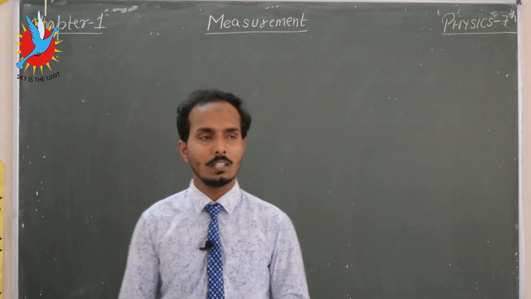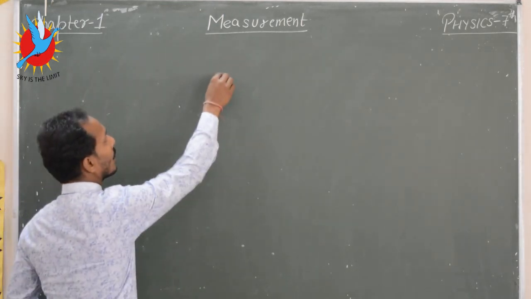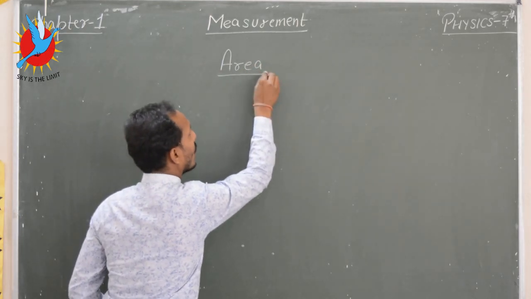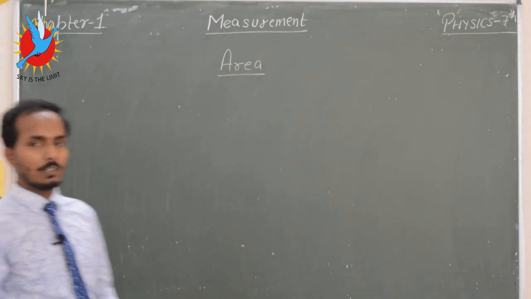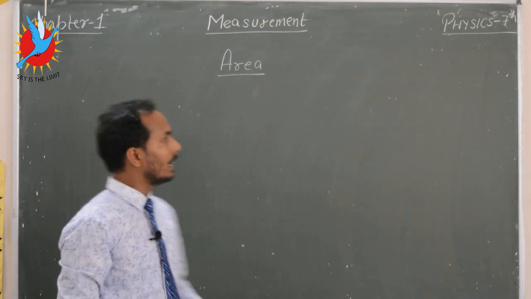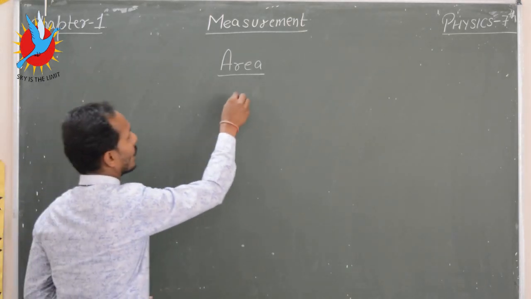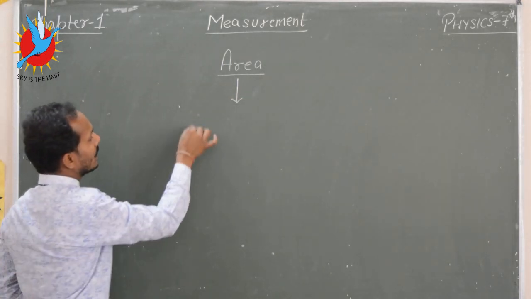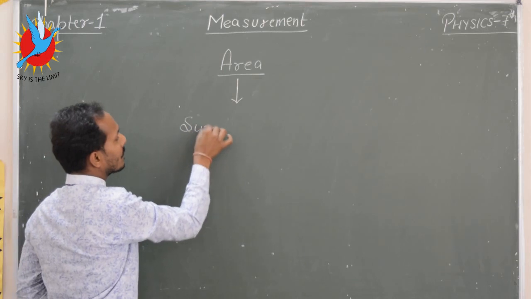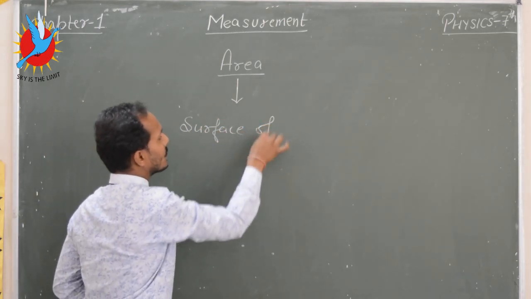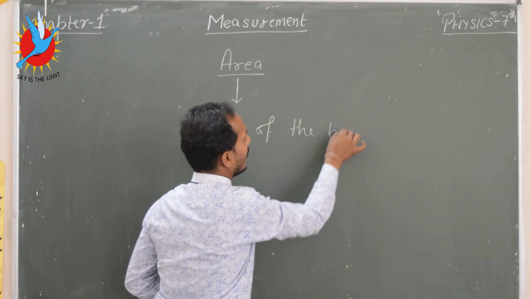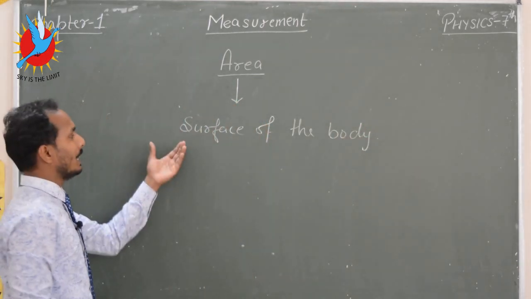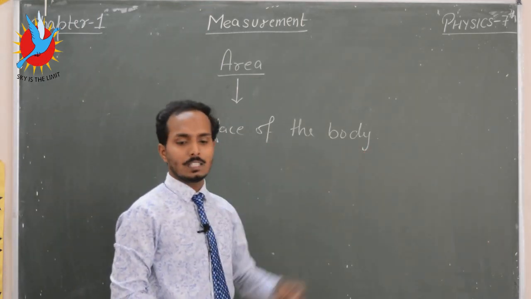Okay, so let's start with the topic measurement of area. Measurement of area. So firstly we have to know what is area. Area of an object is the actual surface of the body. Area of an object, the surface of the body, is known as area.